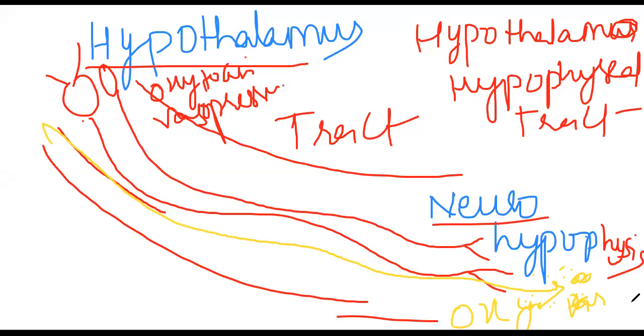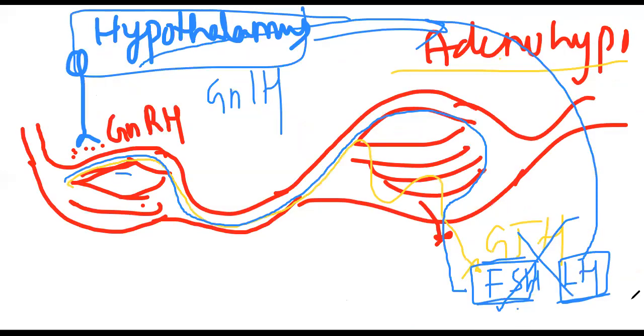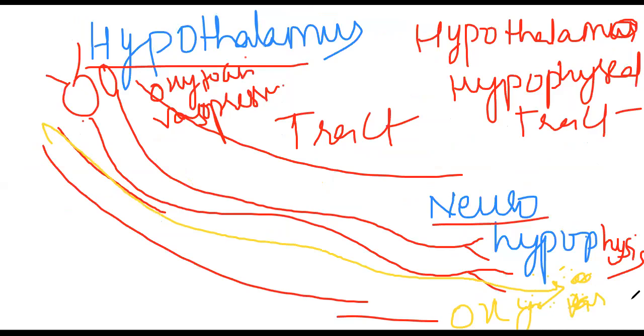So this is the story of hypothalamus with anterior pituitary, which is by releasing and inhibiting hormones. Then hypothalamus with posterior pituitary, neurohypophysis, is by the hypothalamo-hypophyseal tract. Okay, so this is the mechanism, the relation between the hypothalamus of the brain, the ventral diencephalon we call hypothalamus, and the pituitary gland. Okay, so this is the story.